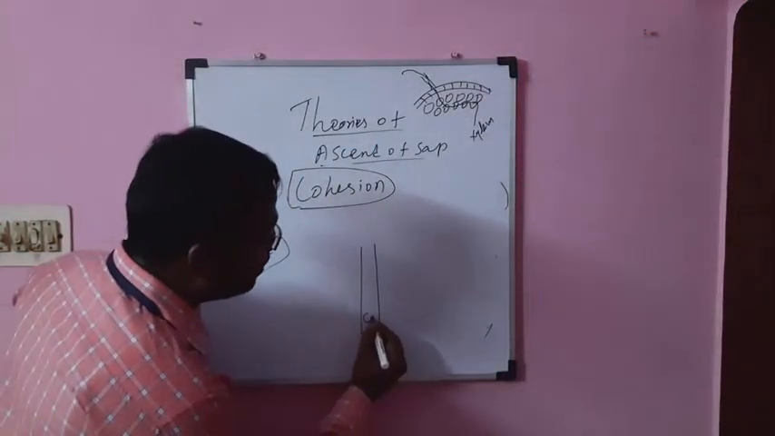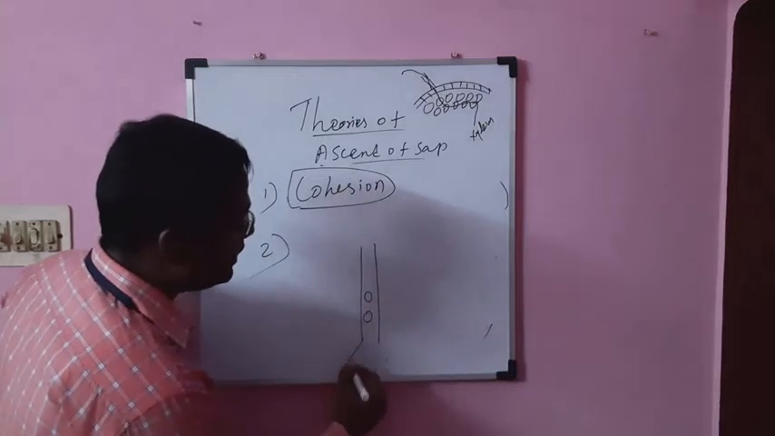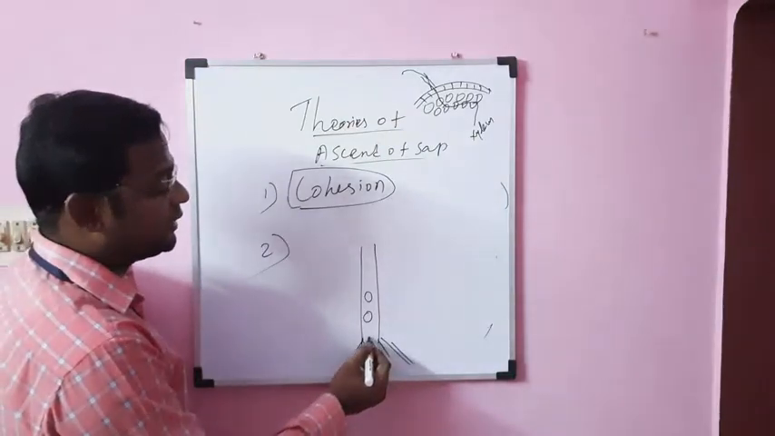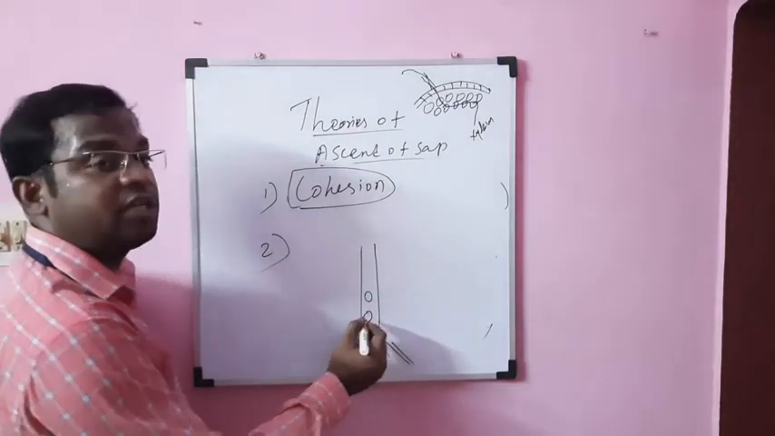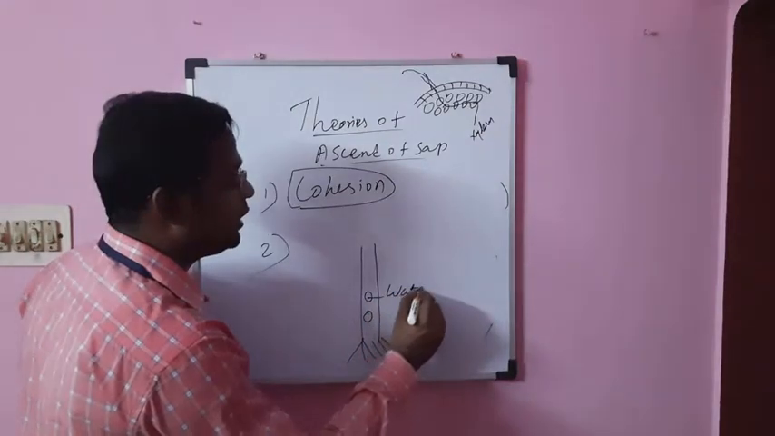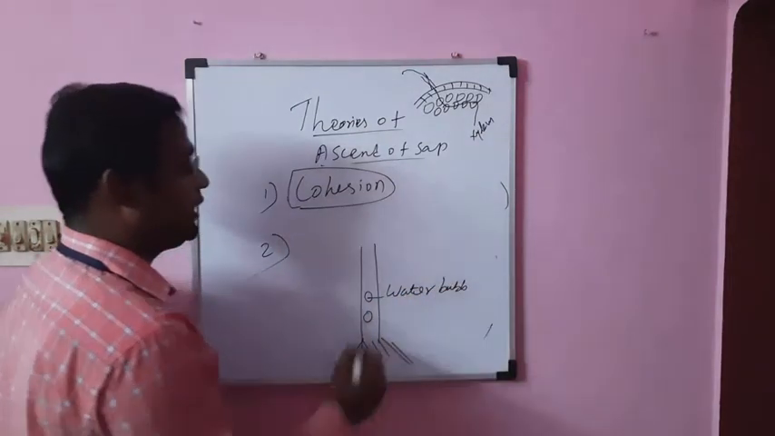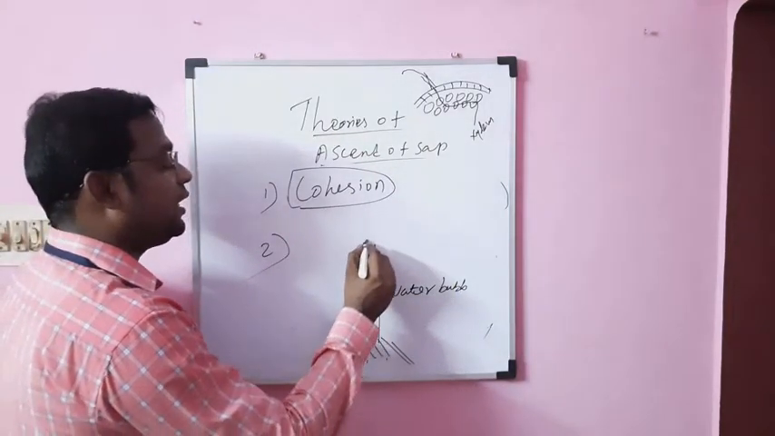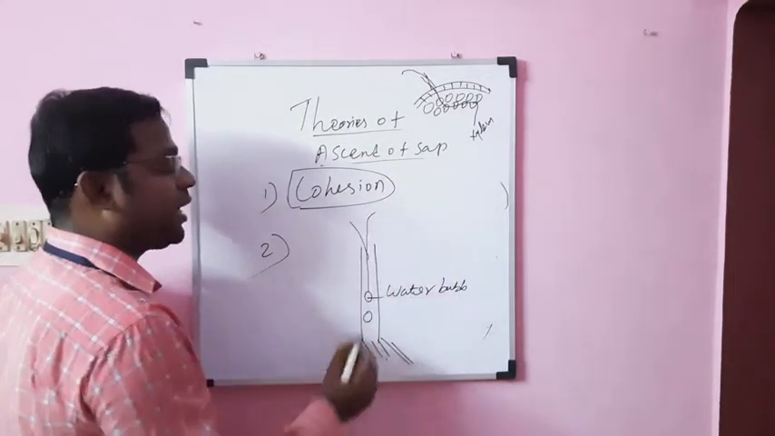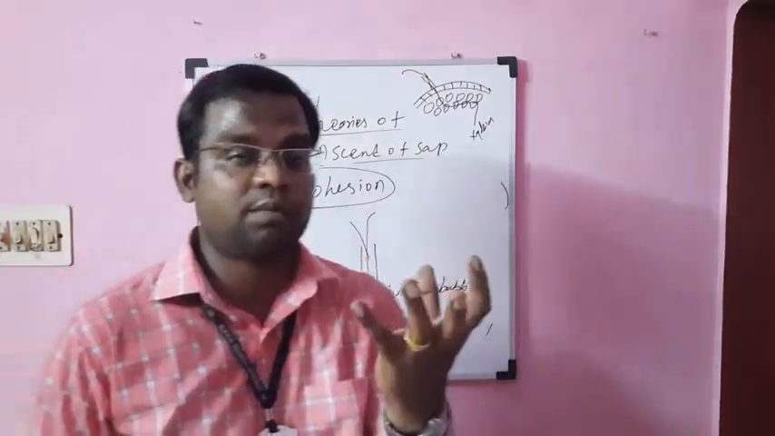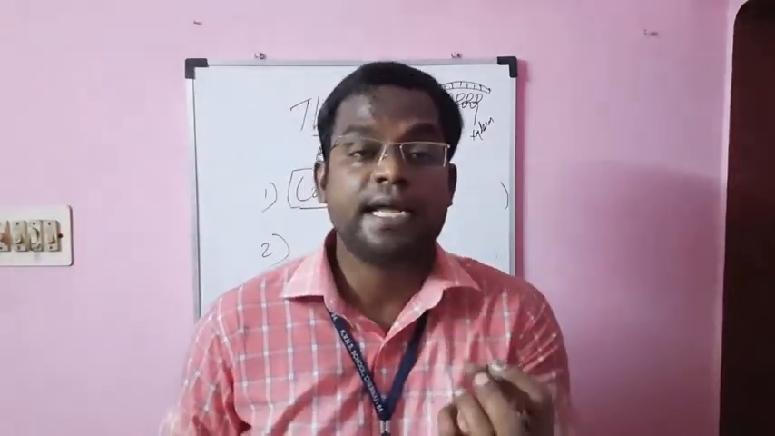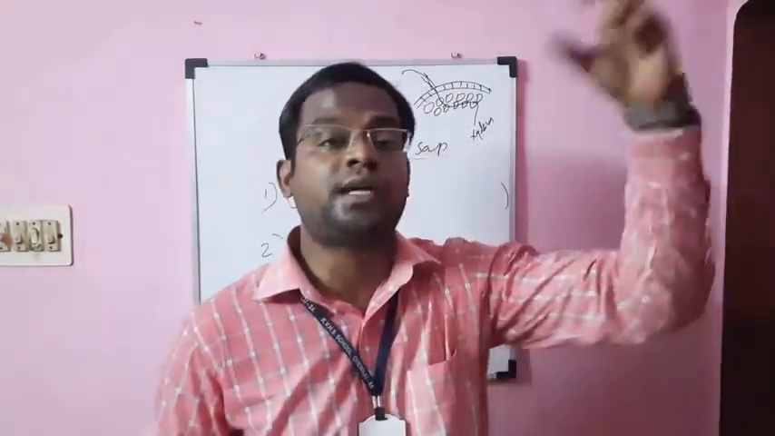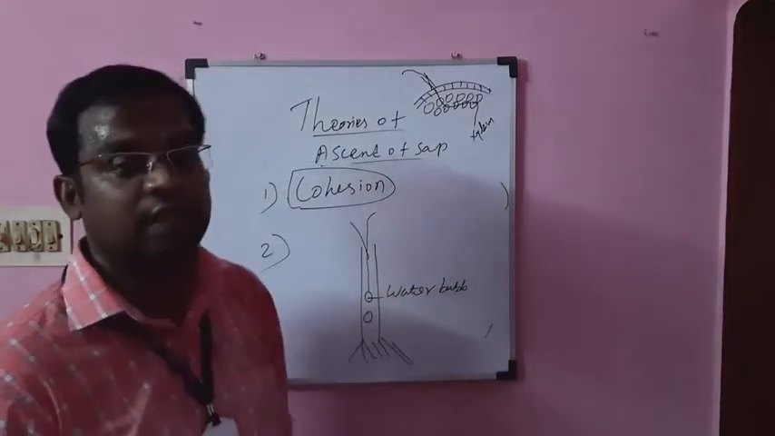formation of air bubbles. What they say is, when the water is moved from the root and enters the xylem, there is a formation of water bubbles. These water bubbles take the water to all the parts of the plant. These water bubbles expand. As soon as the water bubbles form, they start to expand. The expansion of the water bubble leads to the continuous flow of the water into the xylem vessel.